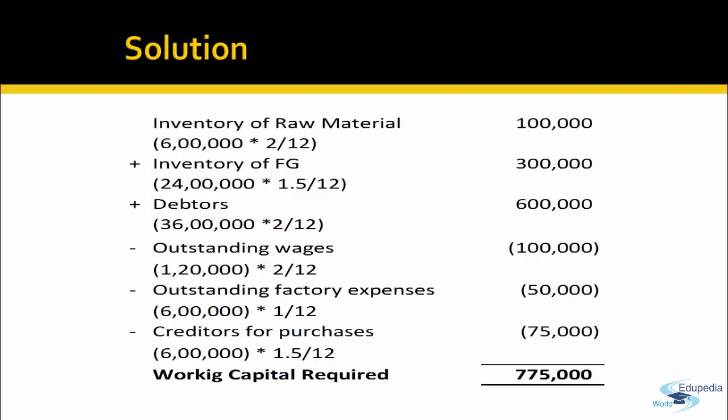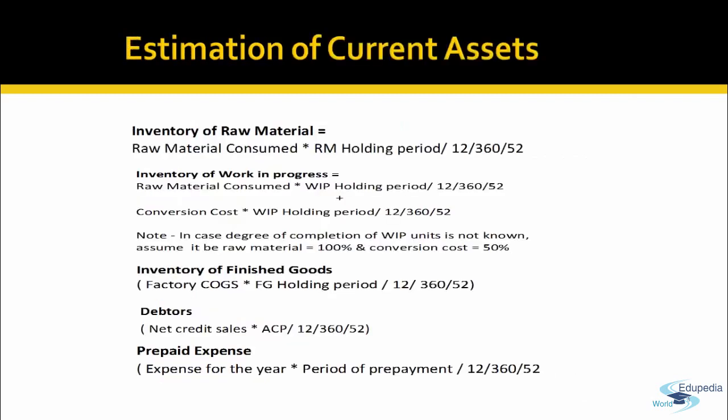So basically what we estimated is how much funds we need, basis the turnover of that period. So raw materials to be kept for 2 months, so that much funds should be available with the company. Finished goods for 1.5 months. So whatever amount you have invested in the finished goods, 1.5 months investment is to be kept in the business, less the amount which is to be paid in arrears. Right? So if I write that on a formula basis, how do we estimate current assets?